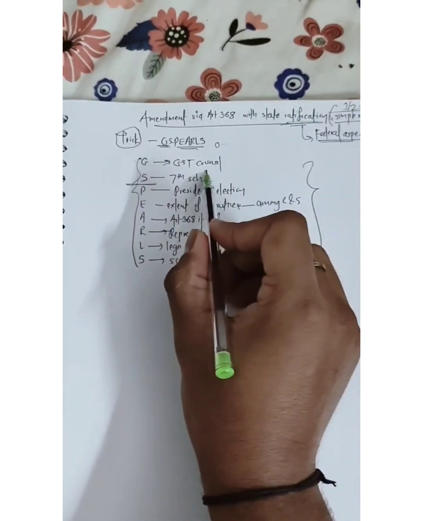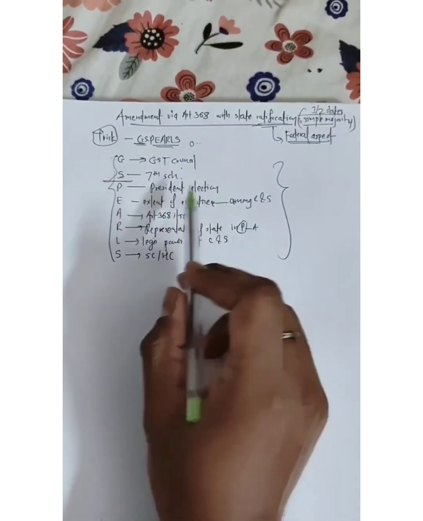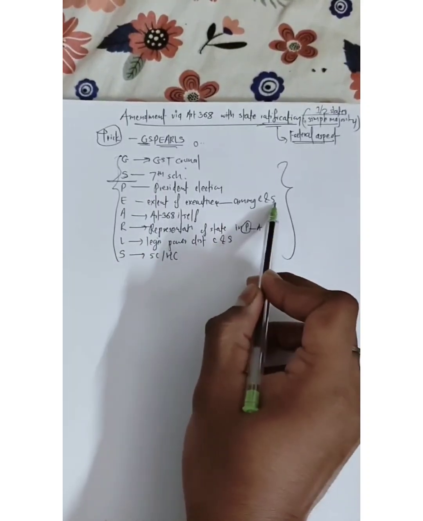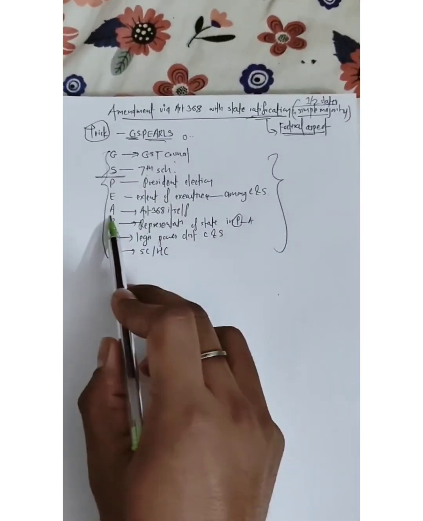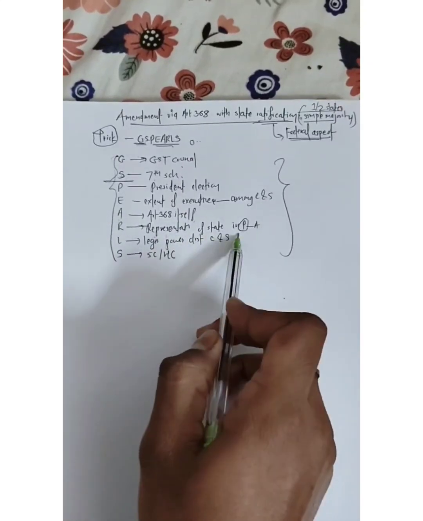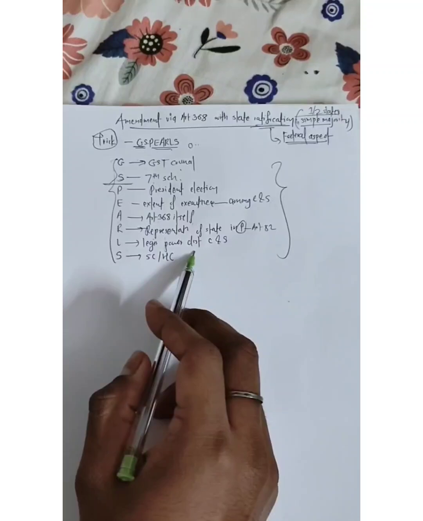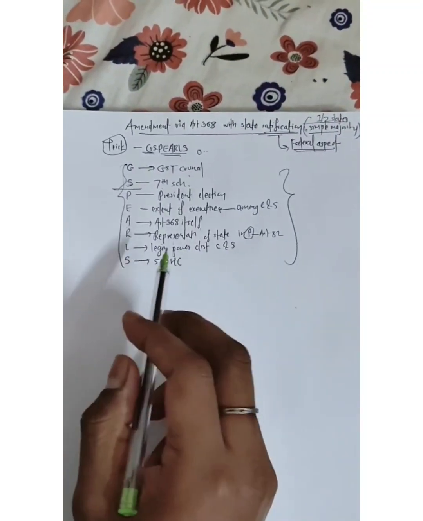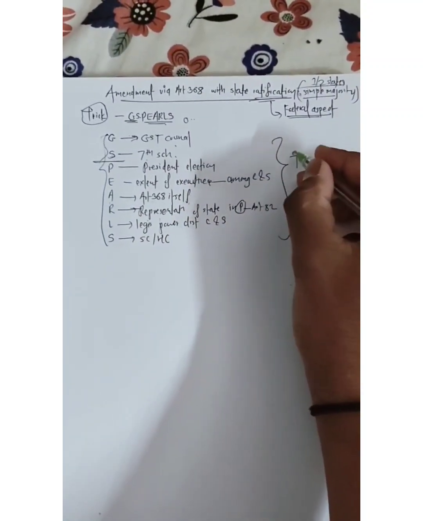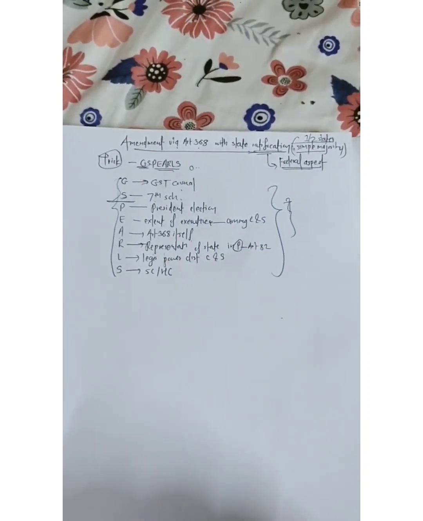GS for GST Council, S for Seventh Schedule, P for President election, E for extent of executive power among state and center, A for Article 368 itself, R for representation of states in Parliament, which is Article 82, L for legislative power distribution among center and state, and S for Supreme Court and High Court powers. These provisions require Article 368 with state ratification for amending the Constitution.